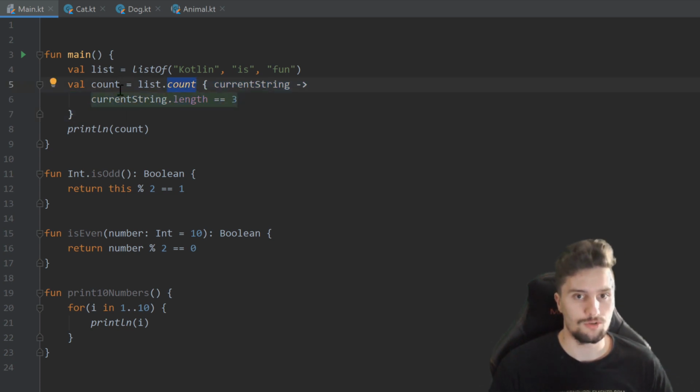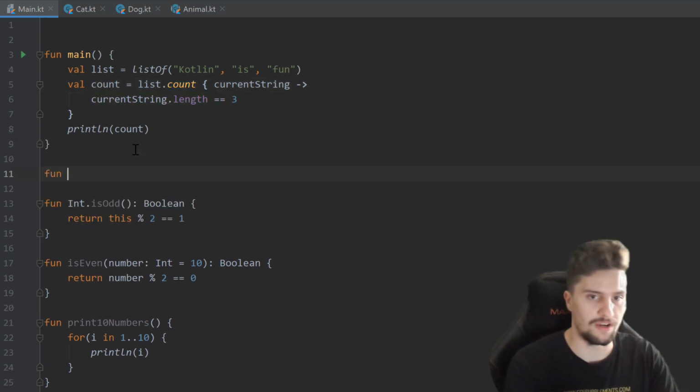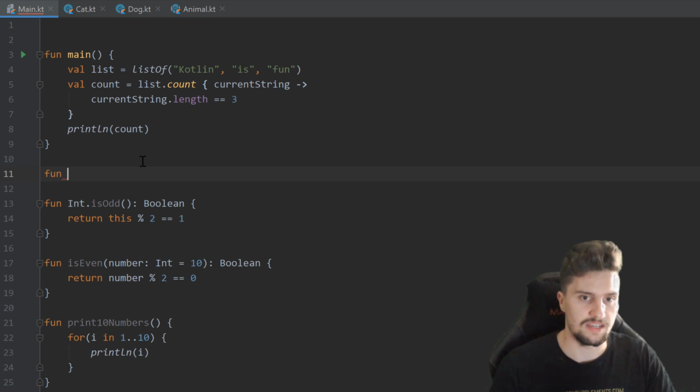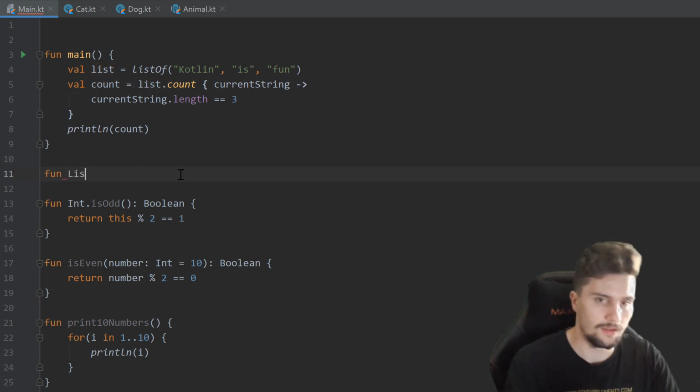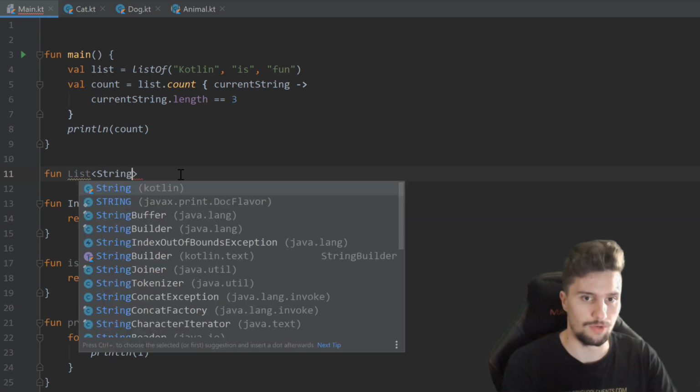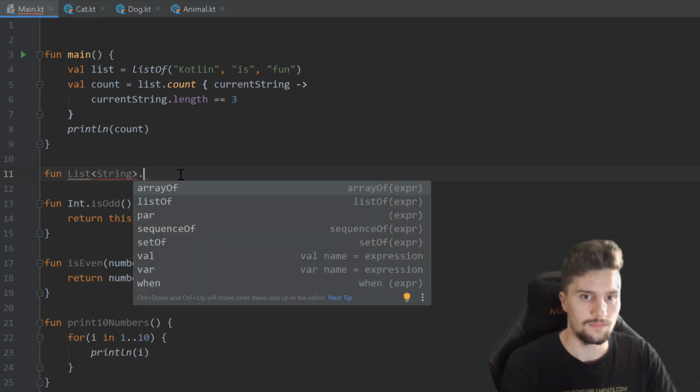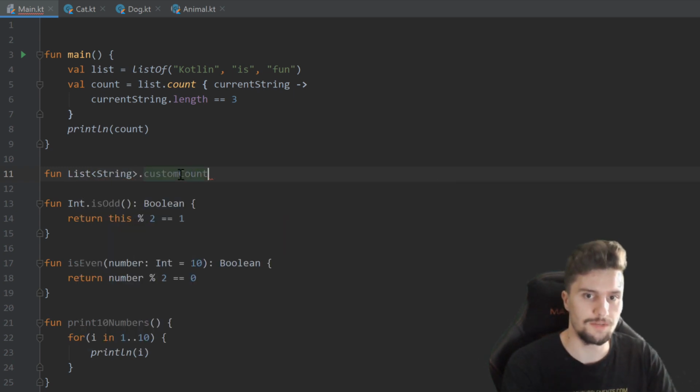And if we now want to create our own function, our own custom count function, for example, let's just write a function that does the same, but just to show you how we can do that on our own. We want to create a function here that extends this list type, so an extension function that extends lists of string dot custom count.